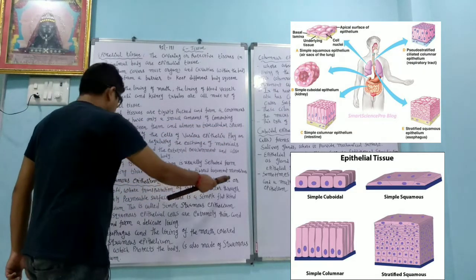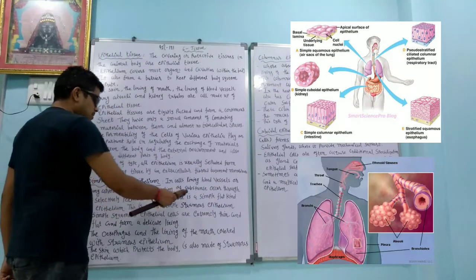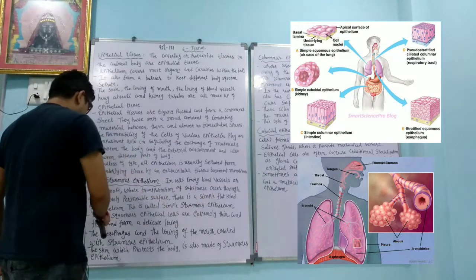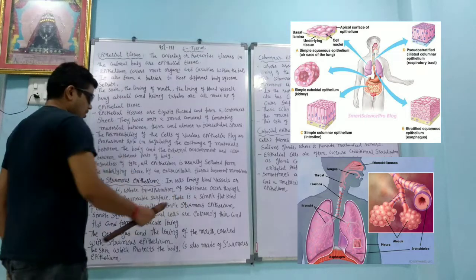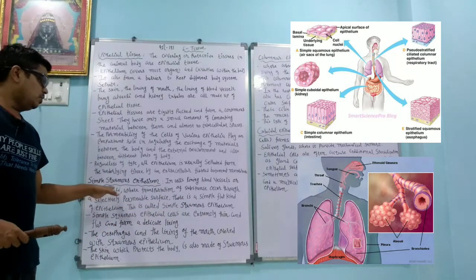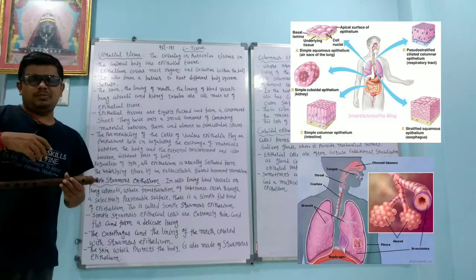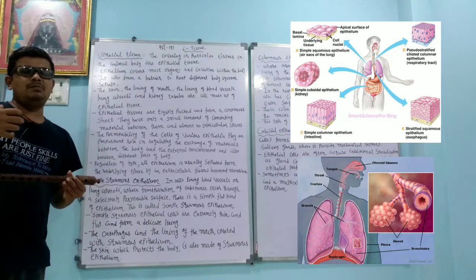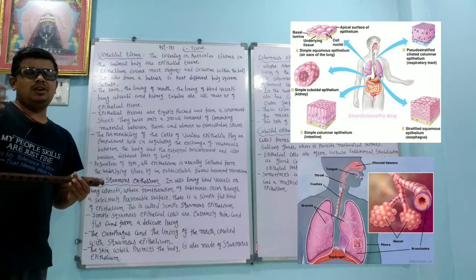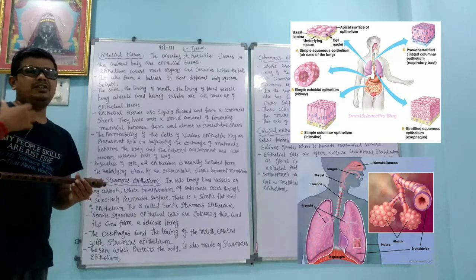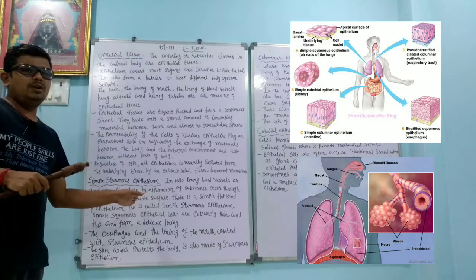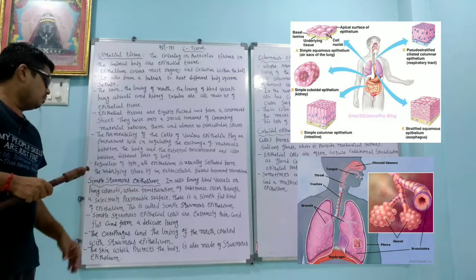In the cells lining blood vessels and lung alveoli, where the transportation of substances occurs through a selectively permeable surface, there is a simple flat kind of epithelium. This is called the simple squamous epithelium. Generally in the alveoli, the exchange of oxygen and carbon dioxide takes place. The oxygen we breathe goes to the different parts of the body by the blood. In the same way, the carbon dioxide produced by respiration comes by the blood to the lungs, and after that it goes outside. So it is selectively permeable, and these selectively permeable membranes are made up of simple squamous epithelium.